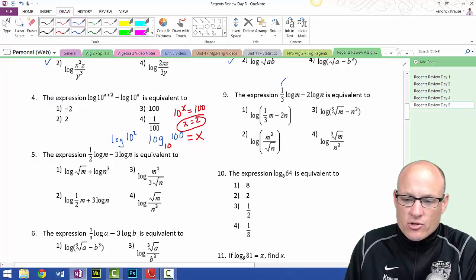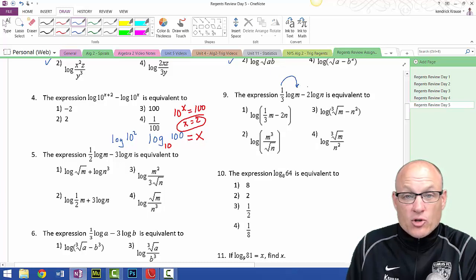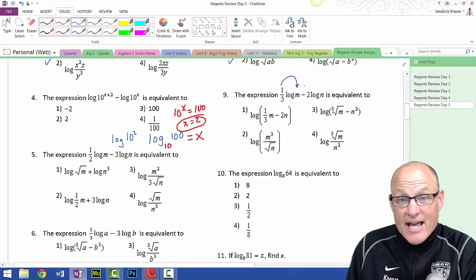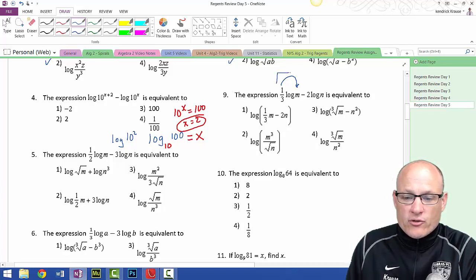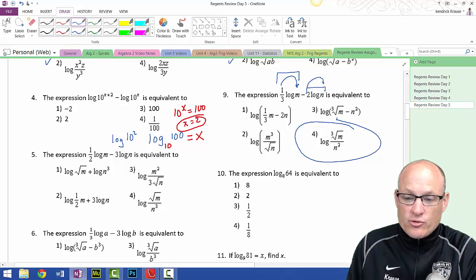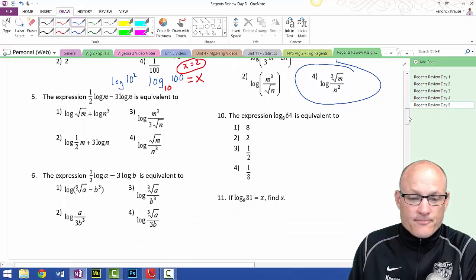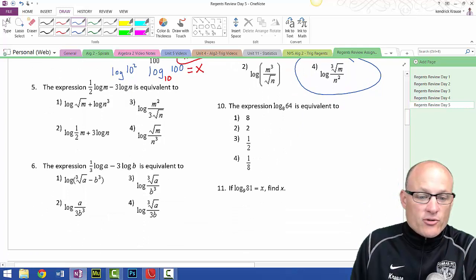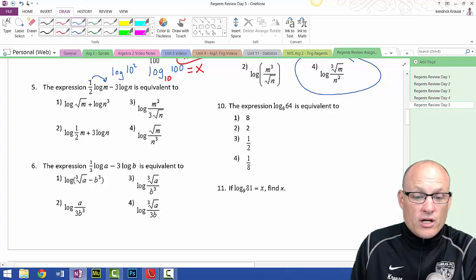We're going to return the 1/3. Now, if you remember correctly, 1/3 as an exponent is a cube root. So this is our numerator. So we're looking for the cube root of m in the numerator. There's our answer. Because this is subtraction, this is going to go in the denominator. Return the 2, becomes n squared. Done. All right, we're going to return this 1/2. It becomes the square root of m.